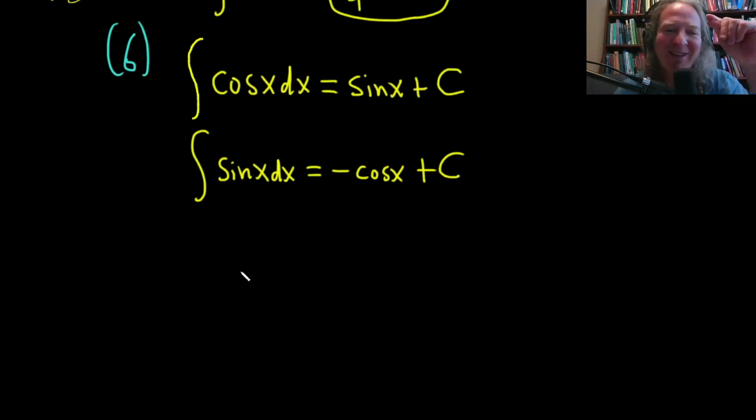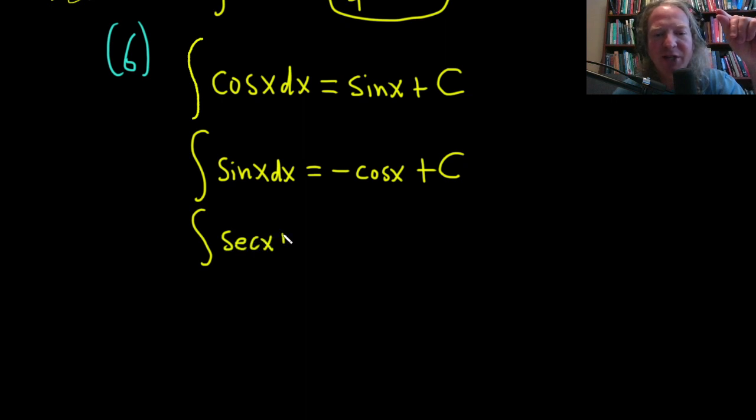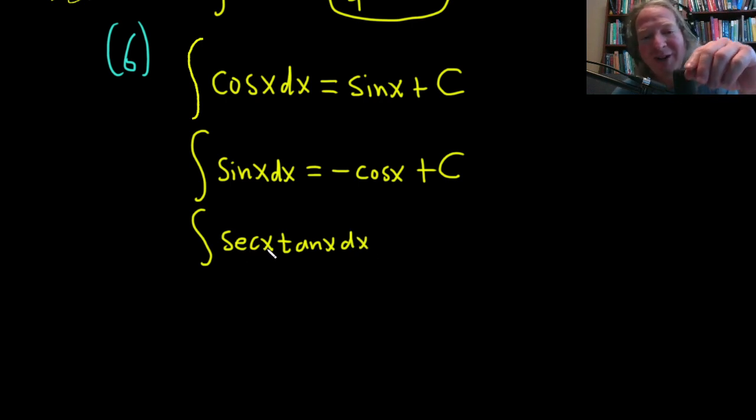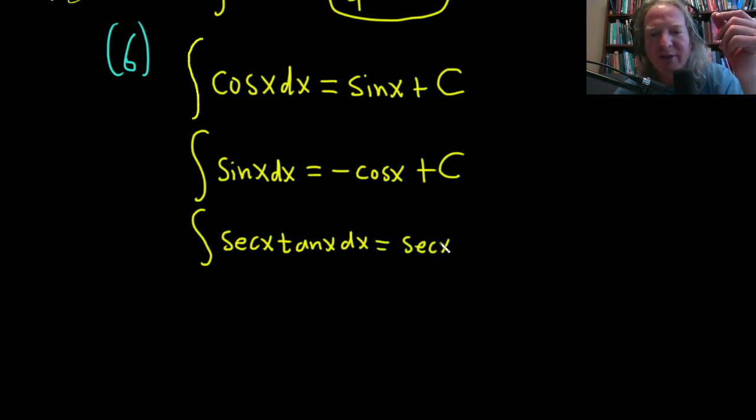How about this one here? Secant x, tangent x. These are strategically picked, by the way. You might say, what about secant? Why'd you jump to secant, tangent? Secant is a whole other story, right? Integration is not as easy as differentiation. The integral of secant requires other techniques, which we'll learn later. So you have secant times tangent. What's a function whose derivative is secant tangent? Well, secant. This is the secant of x plus our constant of integration, capital C.